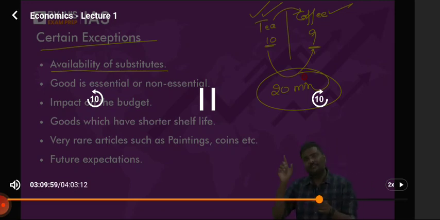So whenever substitutes are very easily available, you will substitute. But if the substitutes are not available, then there is no question, price is high, you will consume it. And if the substitutes are available but very difficult to get, then again the problem will be there, you will continue to consume.